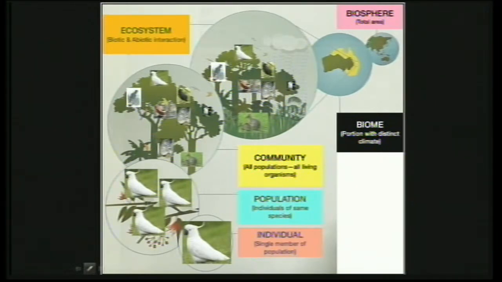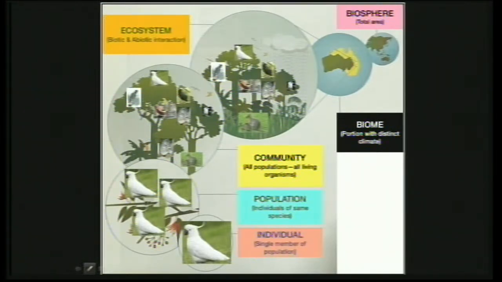So these are not real pictures. Although this map represents some portion of Australia, not necessarily are these pictures, for example, the birds or the animals that I have put up there. Most of them belong to Australia, but not necessarily. Just to depict ecosystem, I have put up those pictures. What is important here is that in this ecosystem there are different organisms, and although you cannot see them, it also includes the abiotic components of the environment when you say ecosystem.